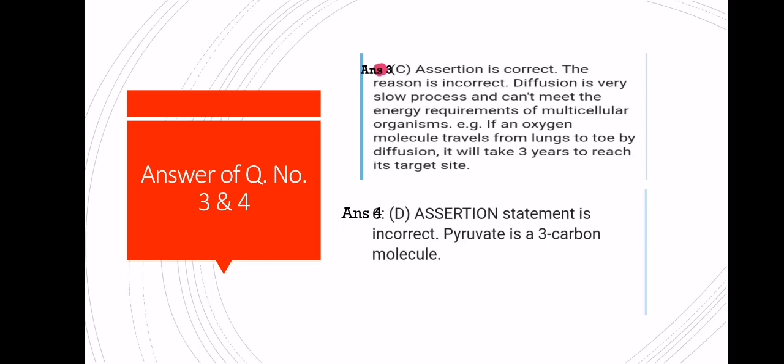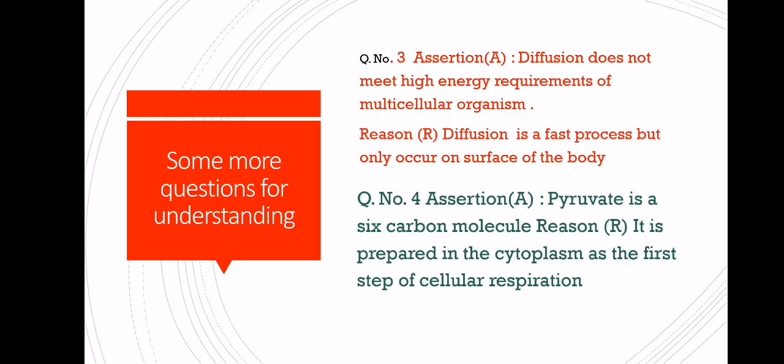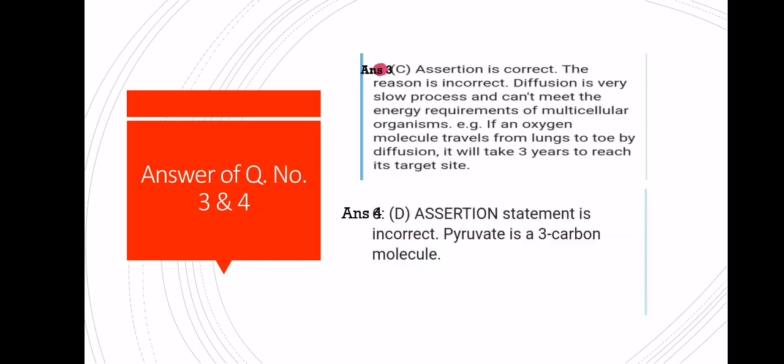And one example is also there, that if an oxygen molecule travels from lungs to toe by diffusion, it will take 3 years to reach there. So it is a very slow process. Diffusion is not a fast process. One more question. Assertion, pyruvate is a 6 carbon molecule. No, assertion is wrong because pyruvate is a 3 carbon molecule. But the reason is correct, as we know that at the end of glycolysis pyruvate is formed. So assertion is incorrect, but the reason is correct here.